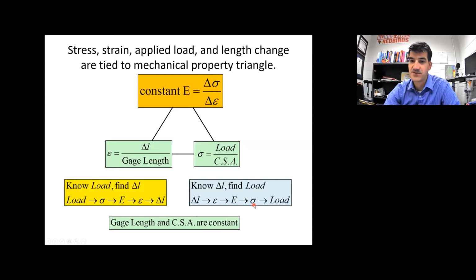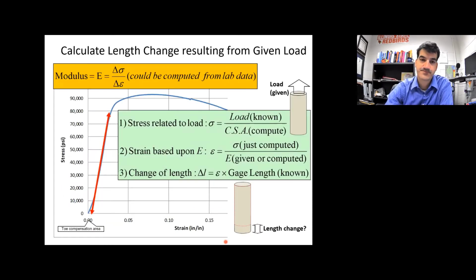And then once we have the stress, we can find the load or the force required. And remember that the gauge length, that's the original gauge length, that's this dimension right here, is a constant. And because we're going to use engineering stress, remember from the last video, the cross-sectional area is constant.